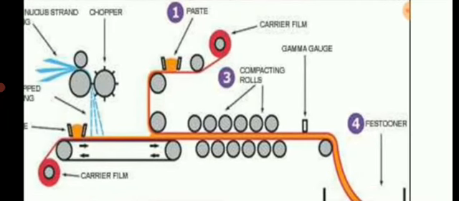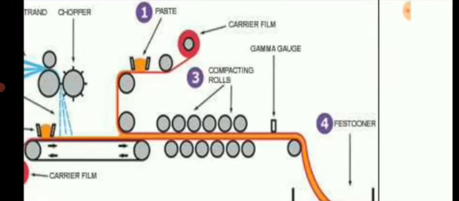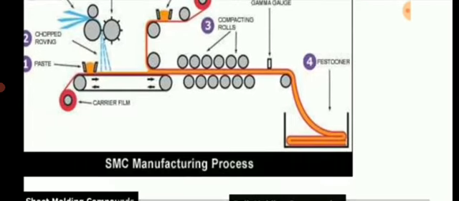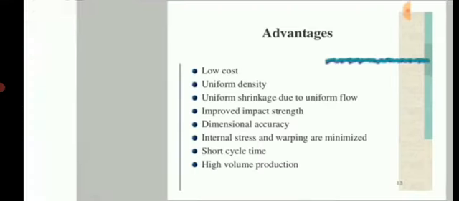Then it is compacted using the compaction rollers. Then a gamma gauge is present, used to measure this sheet molding compound. Finally it is collected in a container.